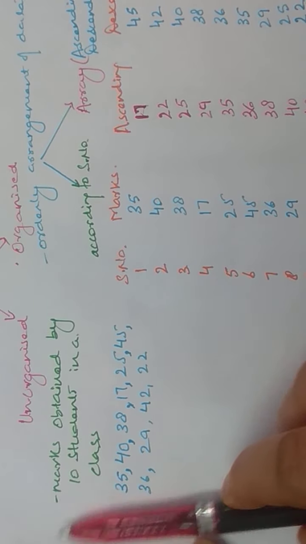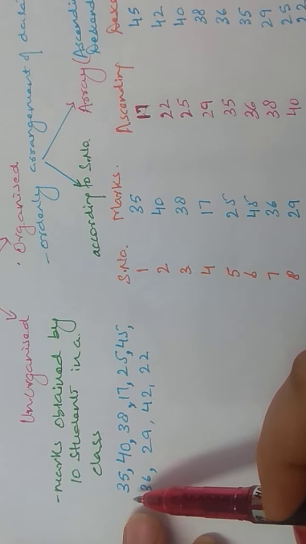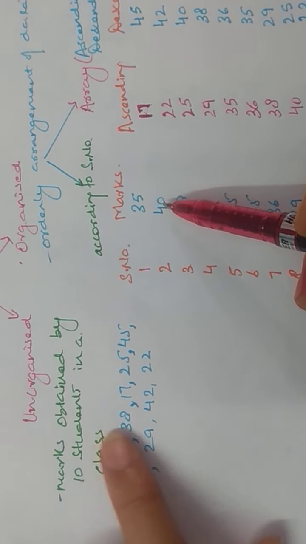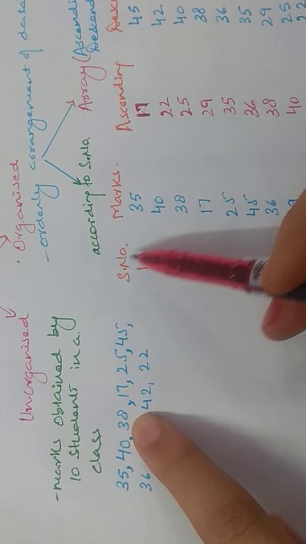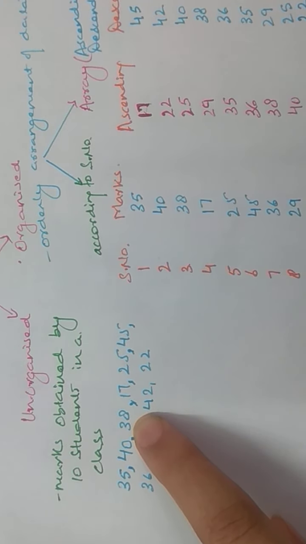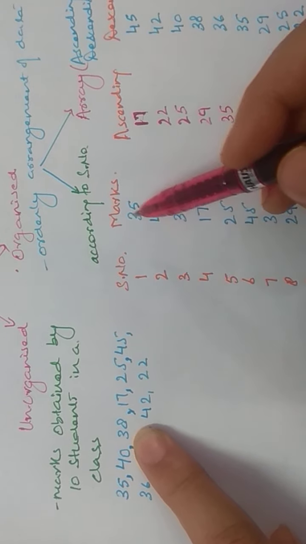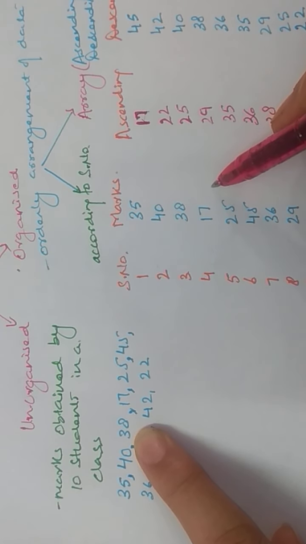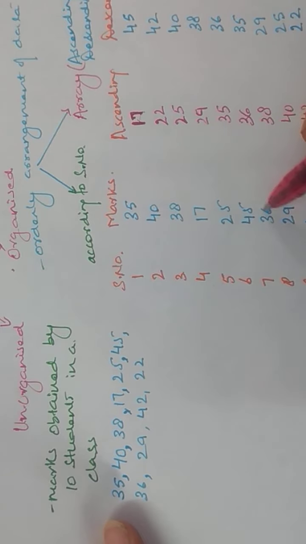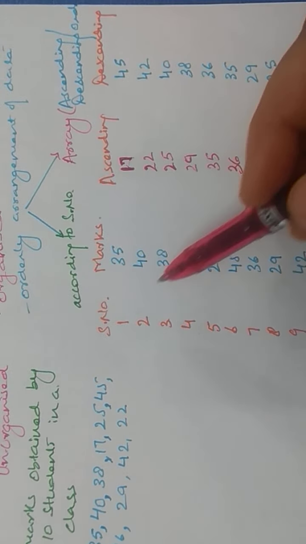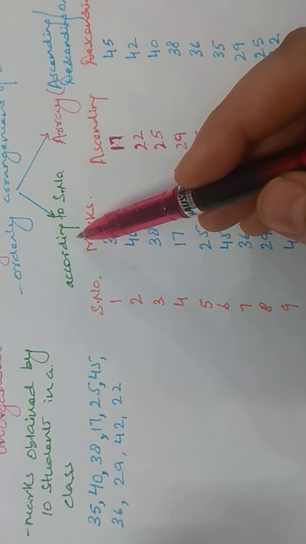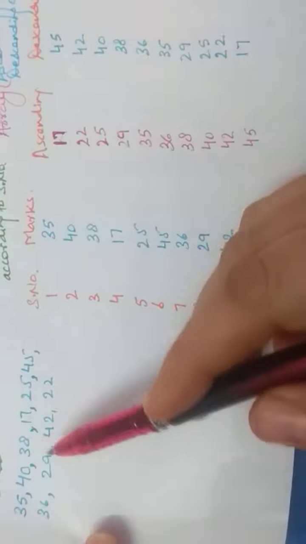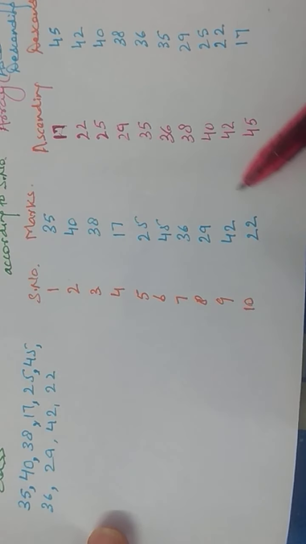For example, take the same raw data. One way is to give them serial numbers: serial number 1, 35; serial number 2, 40; serial number 3, 38. This is the serial number, and this is your variable, which keeps changing. So here the first method is that you have arranged the same raw data according to the serial number.